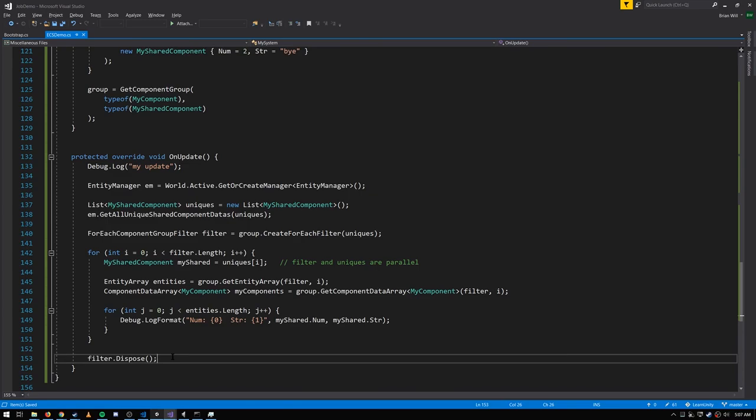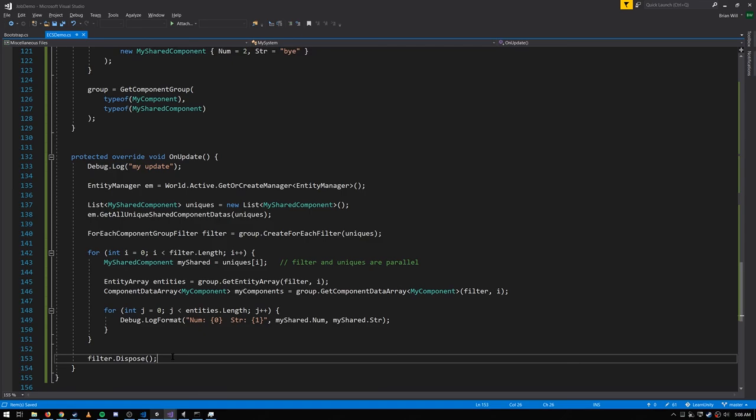Well, for a while, I got the impression that it did a full traversal of the full shared component value and recursively followed all the references into the pointers and computed a hash code from all of those bytes, which of course would be horribly expensive because your shared components can have reference types like, say, meshes and textures and so forth, and reading all those bytes for things that are potentially very large would be very expensive. So that definitely seemed wrong because you'd be getting this potentially very significant hit every time you call setFilter or set shared component value, and that obviously would be no good. So of course, that's not what actually happens.